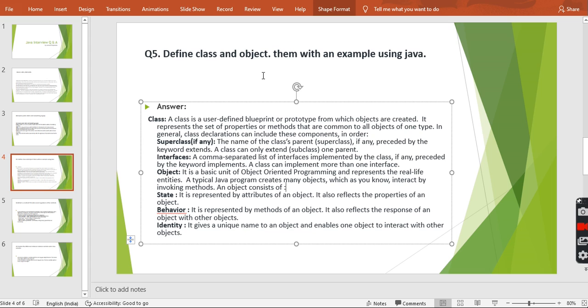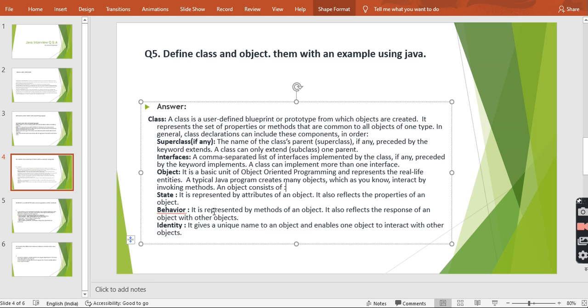State represents the attributes, behavior represents the methods. Suppose an employee is a class that contains data members like salary, designation, department. And to get access to them we have getSalary, getDepartment, or getID. These are the behavior of the class.